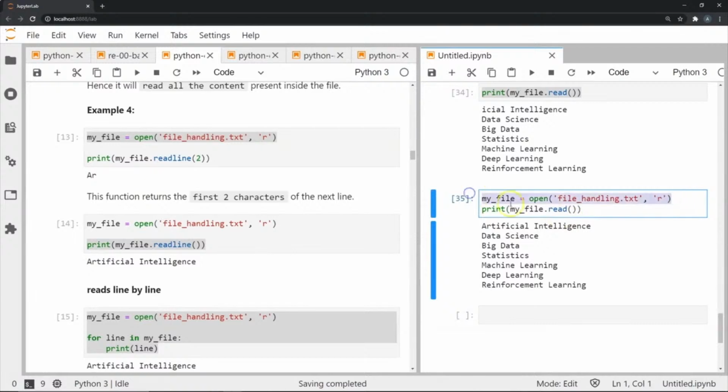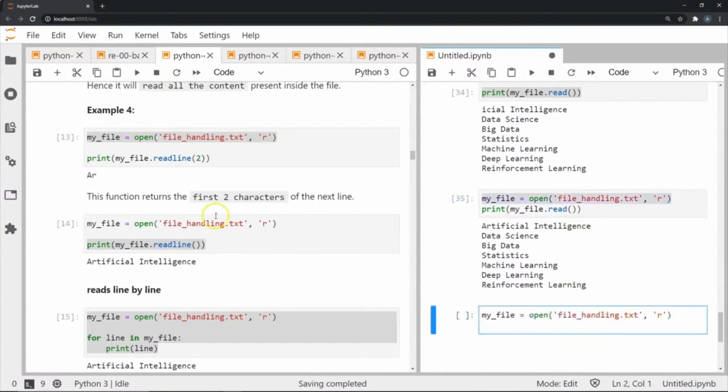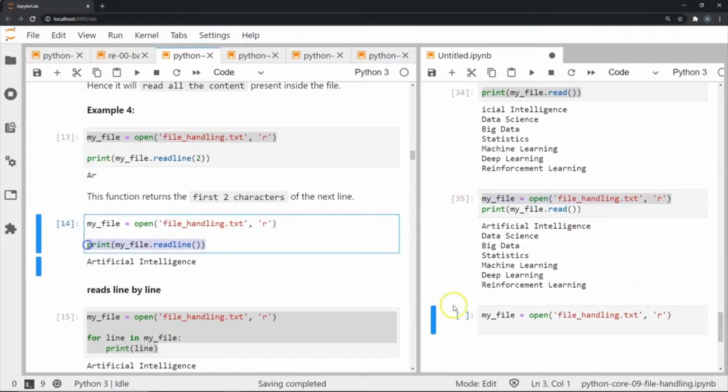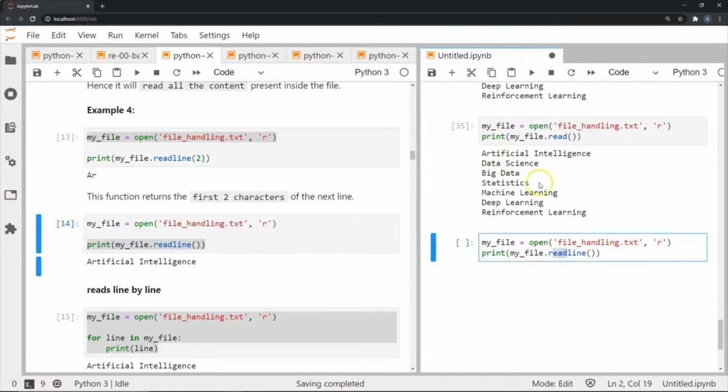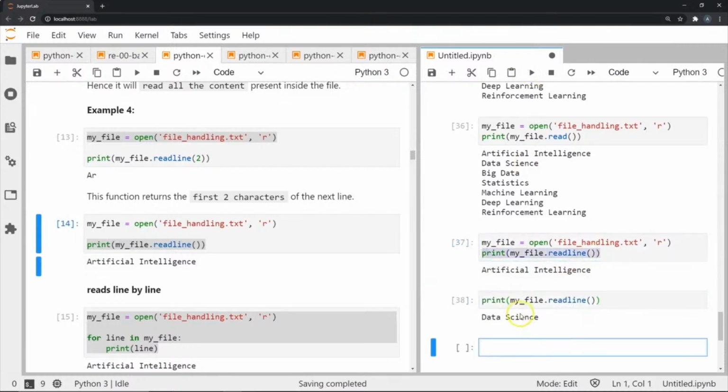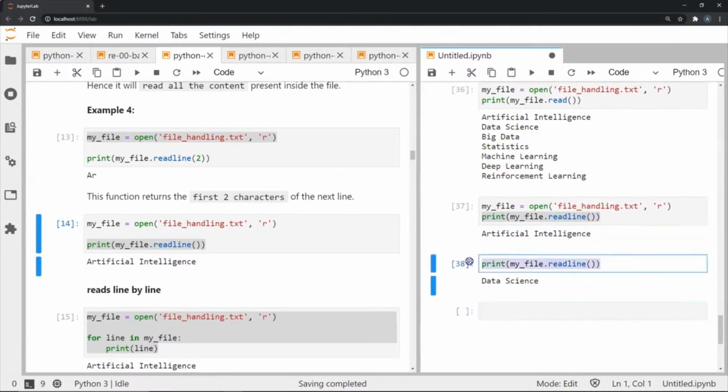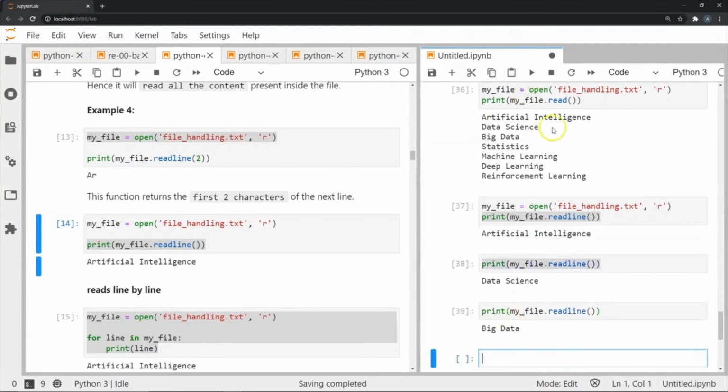Now another command that we can use is the readline command. So let's once again open this over here, and now we're going to use the readline command. Each time we use this command, it's going to go one by one and read each particular line from this file. So in the first case, it will take artificial intelligence, then data science, big data, and so on. As you can see, if I execute this, it first takes artificial intelligence. Now if I did this command again, it will say data science. Next time if I do it, it should say big data, as you can see here.